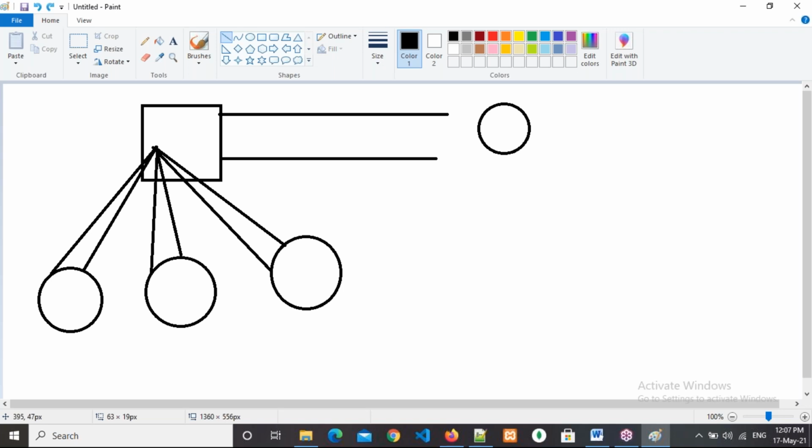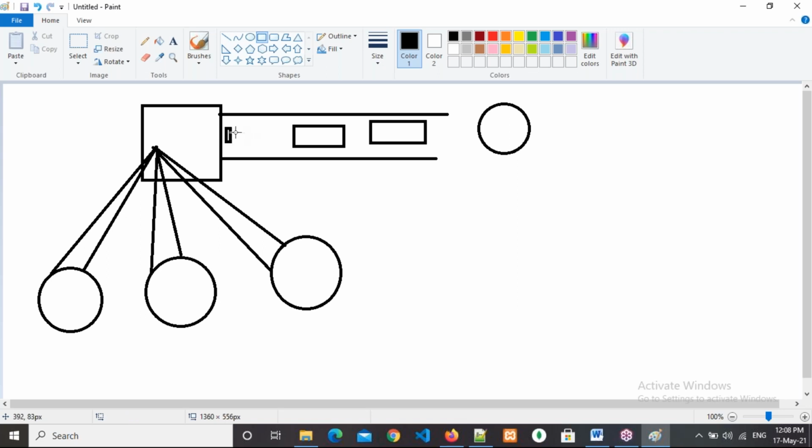What will these boxes contain? They will contain chunks of data. That means it will part the data. It will cut the data into small parts.